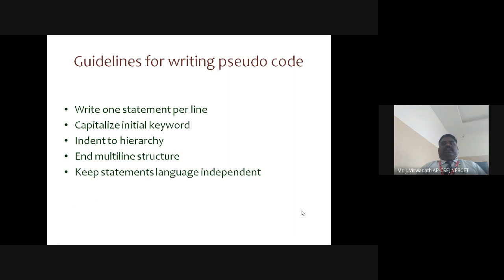Indent to a hierarchy. We need to give proper indentation to develop hierarchy-based blocks of the program. End multi-line structures. Each and every multi-line structure should be properly ended. Keep statements language independent, so that everybody can understand what it is. So these are the basic guidelines we need to follow to write a pseudocode.